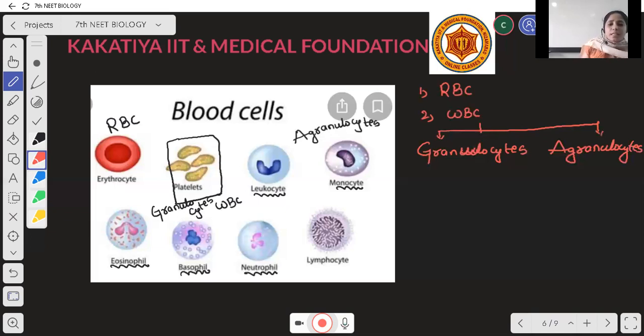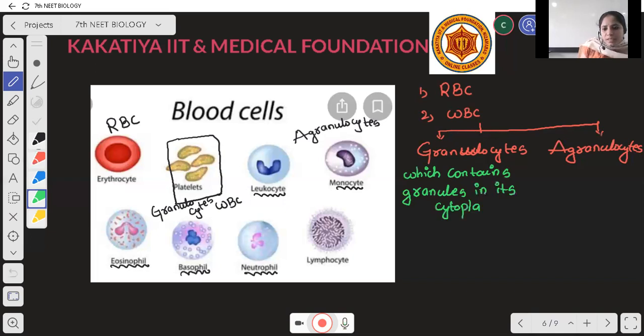First, you have to know the meaning of granulocyte. The cell which contains granules in its cytoplasm is called a granulocyte.